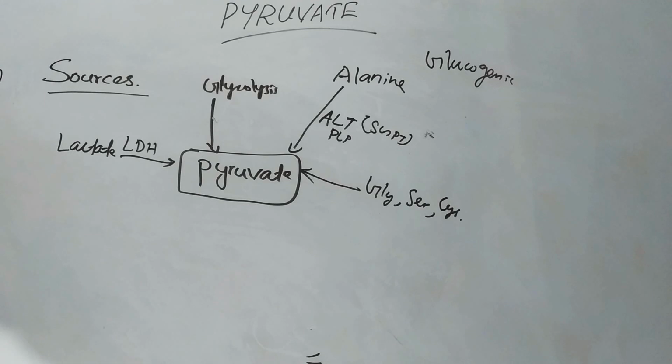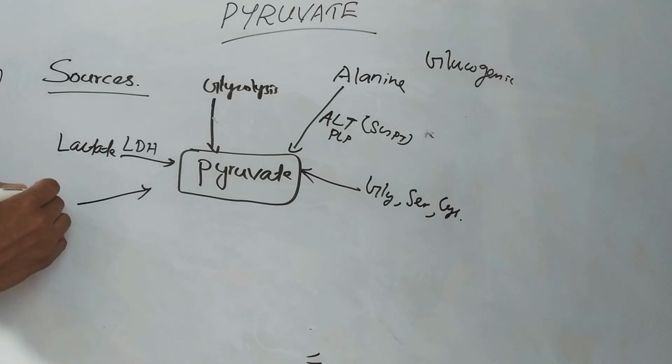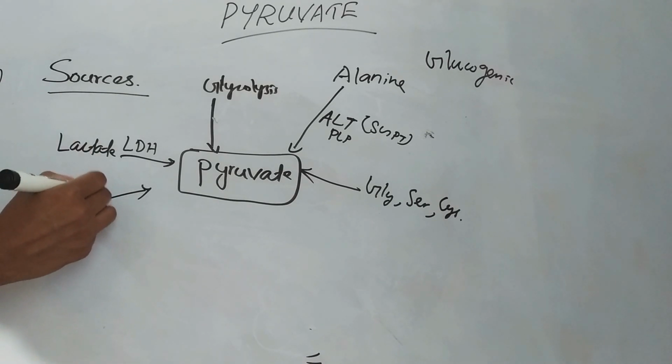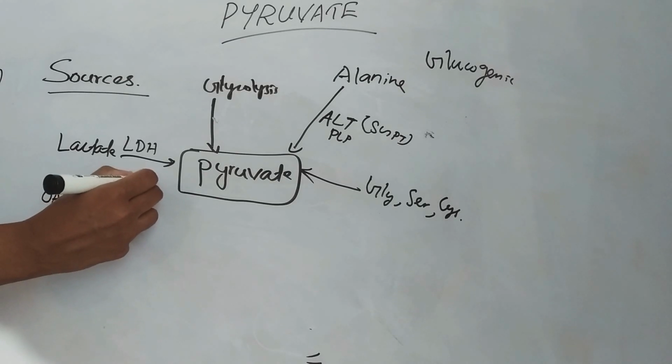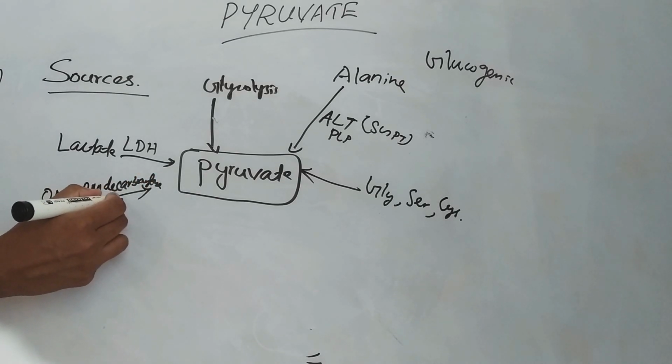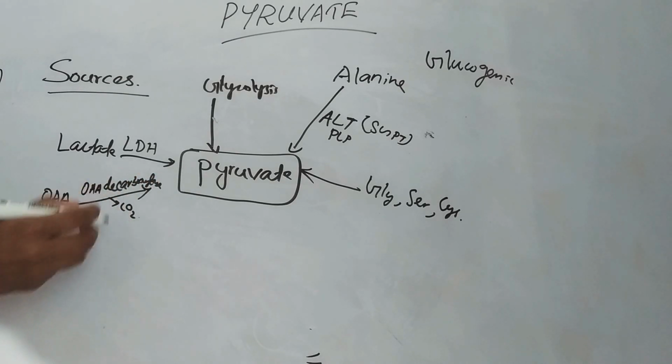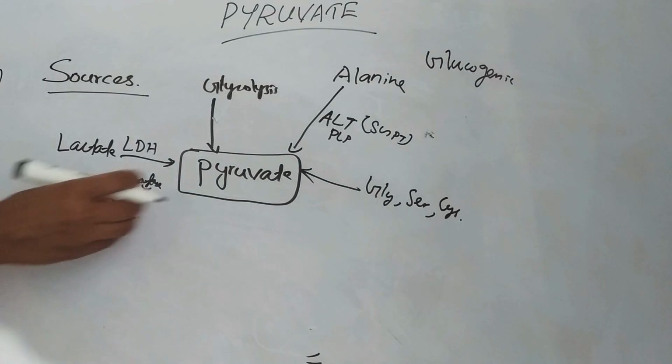Then pyruvate can also be formed from decarboxylation of oxaloacetate. From oxaloacetate by the enzyme oxaloacetate decarboxylase. Here there will be removal of carbon dioxide. So by the enzyme oxaloacetate decarboxylase, pyruvate is formed.